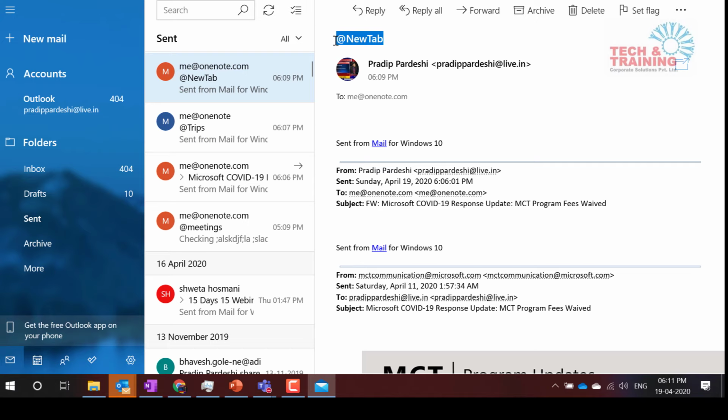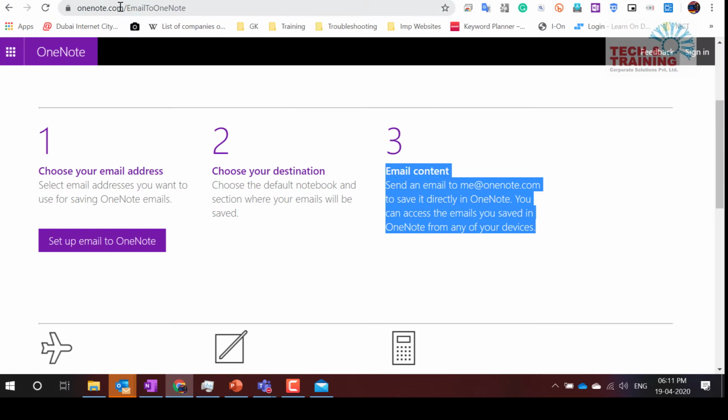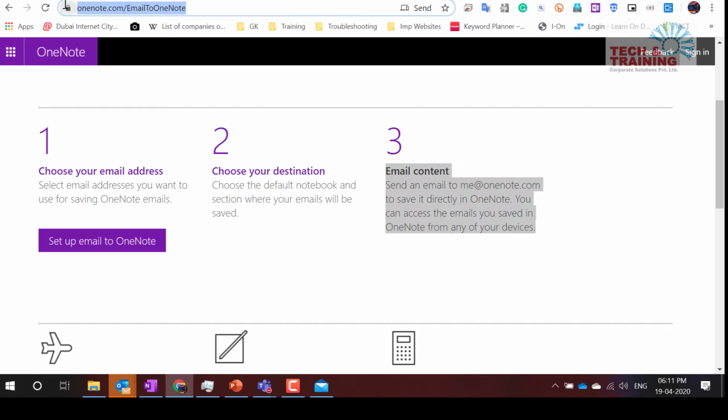So this is how you configure. Make sure that you go to this website, onenote.com/emailtoonenote. When you go here, you can configure your OneNote, and this will be very handy for your flight tickets, for anything that comes to your email and you want to quickly add to your OneNote section. I use it a lot.